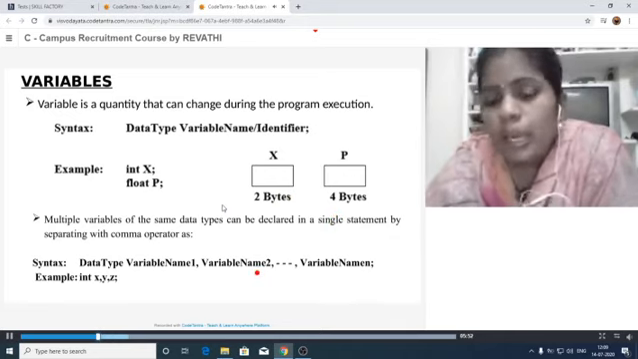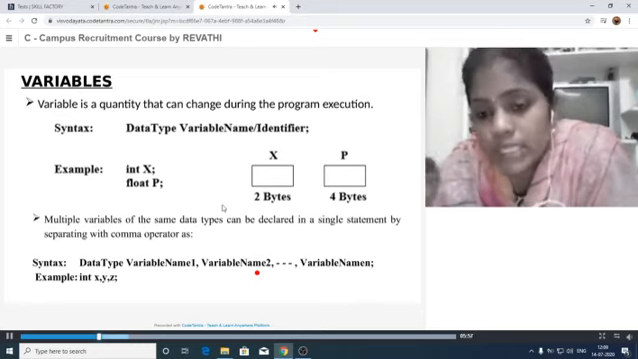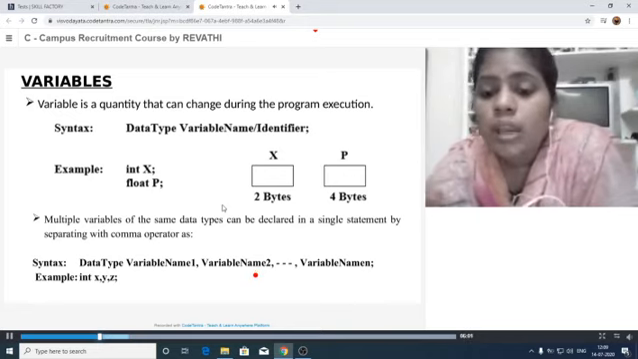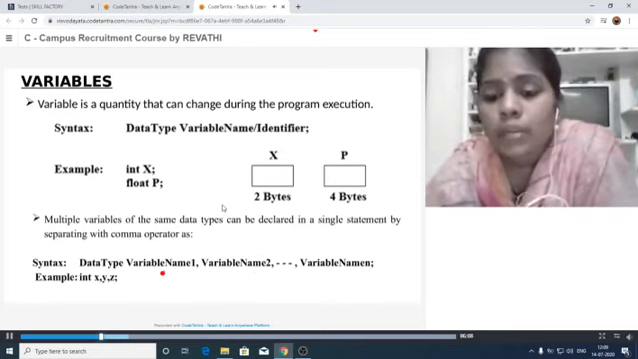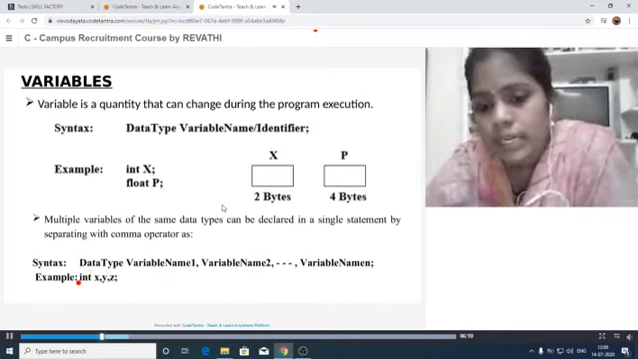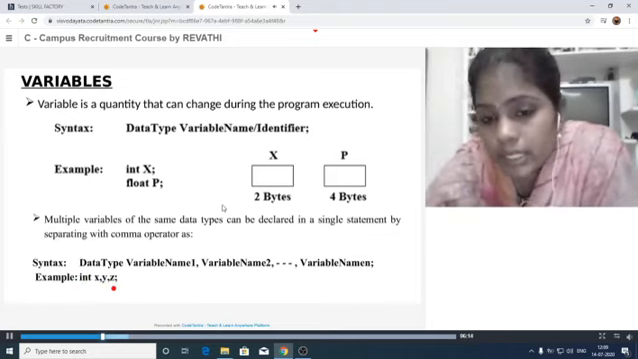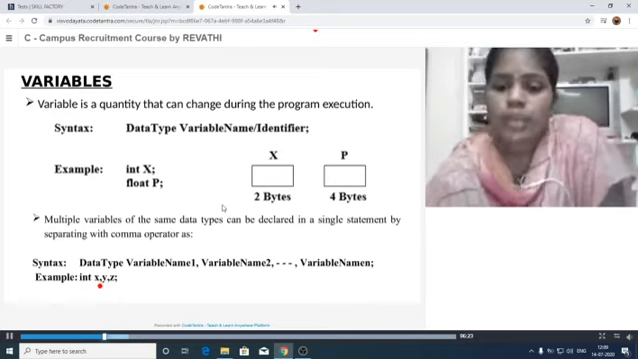If you want to create multiple variables with the same data type, it is also allowed here by using the comma operator. The comma operator can be used to declare multiple variables with the same data type. Let us see here: int x, y, z. Here these are multiple variables we are declaring with the type integer using the comma operator. Like this, we can declare multiple variables here.